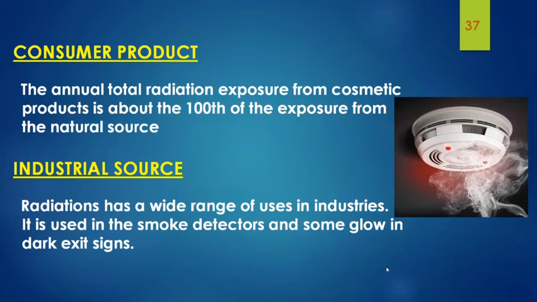Consumer product. A variety of consumer products contain radioactive materials. In some, the radioactive material is a working part of the product. The annual total radiation exposure from cosmetic products is about one hundredth of the exposure from natural sources. And the last one is industrial source. This radiation has a wide range of uses in industries. It is used in smoke detectors and some glow-in-the-dark exit signs.